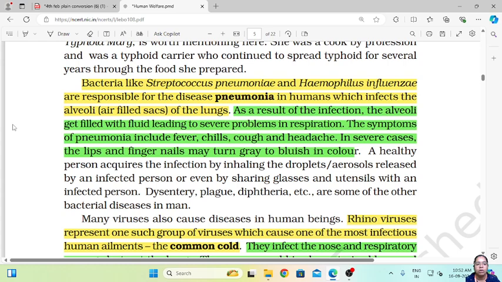The symptoms of pneumonia include fever, chills, cough, and headache. In severe cases, the lips and fingernails may turn grey to bluish in color.